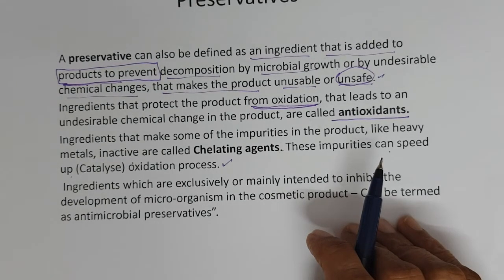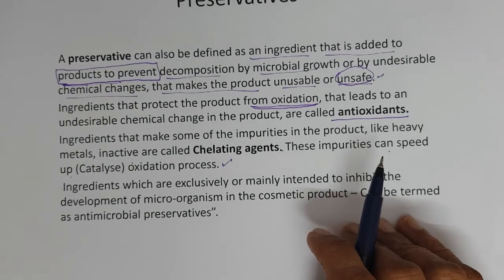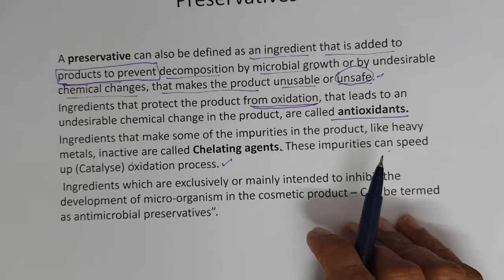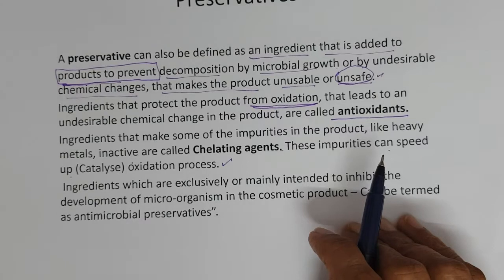Even ppm levels of these impurities can catalyze oxidation, and therefore chelating agents chelate with the heavy metals and make them ineffective in the product. That is their function here. They have other functions also, which are not relevant here, but we will discuss them when we come to chelating agents.